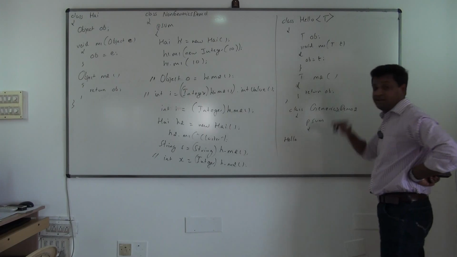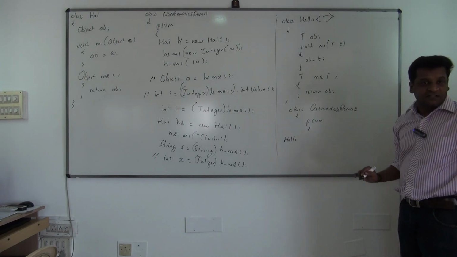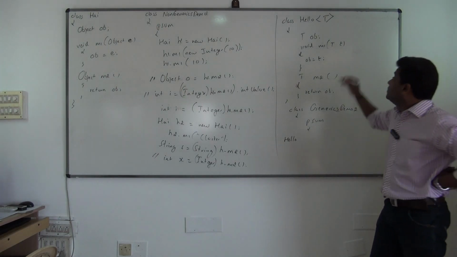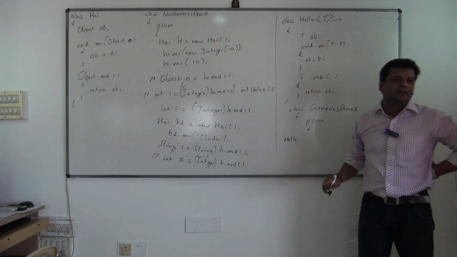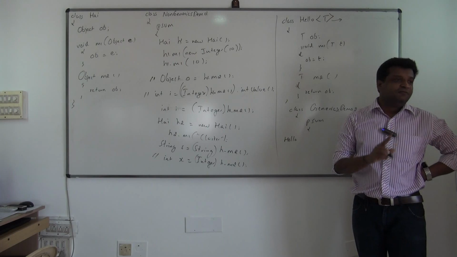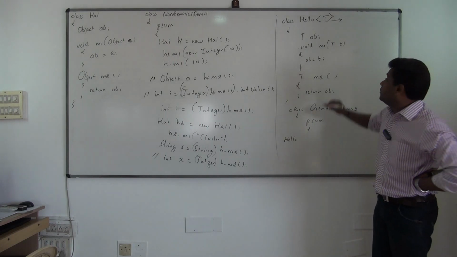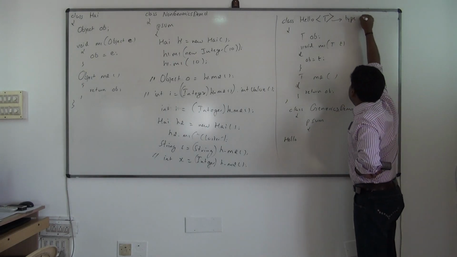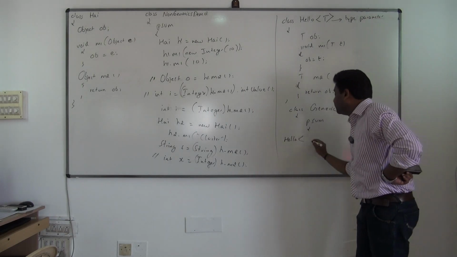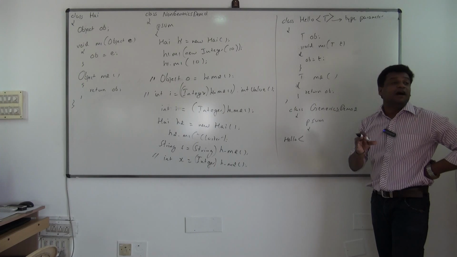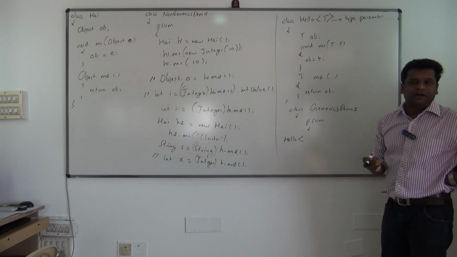When you're using a generics class, you have to specify the type. Remember this terminology, because consistently you'll be reading through books and you'll get confused with two terminologies. So always remember, this is called a type parameter. And when you use it here to create the object, it is called a type argument. So you should know what a type parameter and a type argument are.